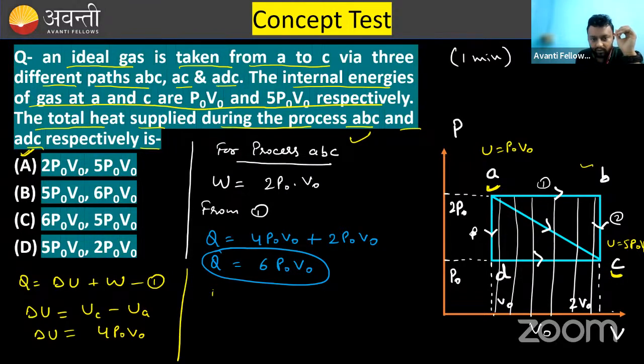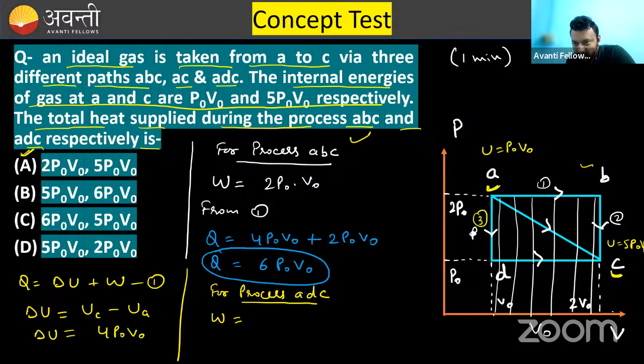Now, the next process is ADC. Now look at the process ADC. Again, I am going to calculate the work done in the process ADC. So work done will be the work done in the process AD plus the work done in the process DC. In the process from A to D, work done will be 0.